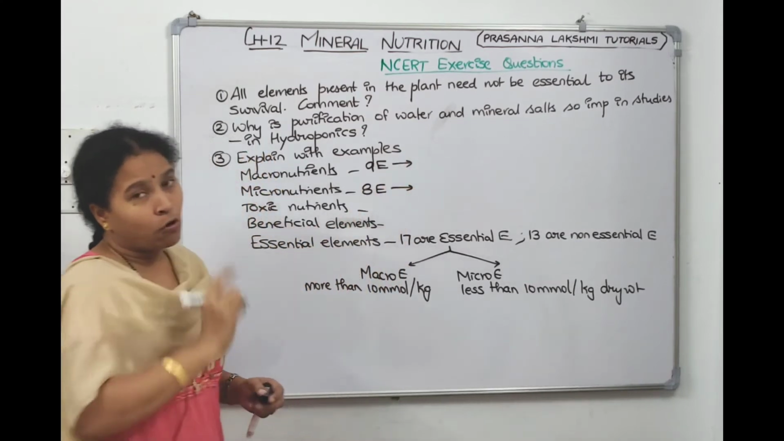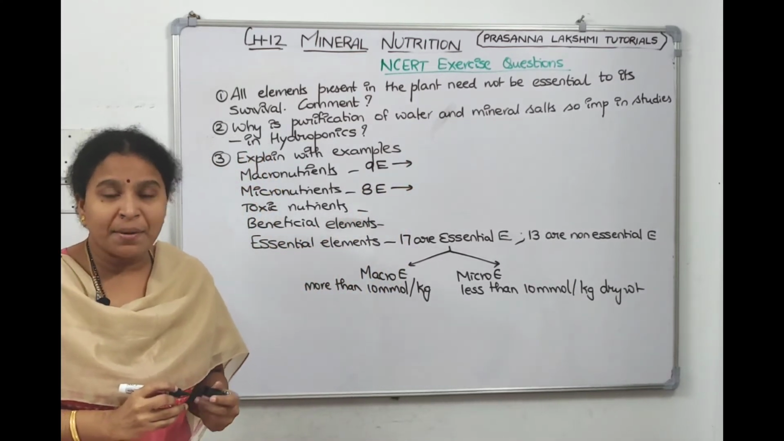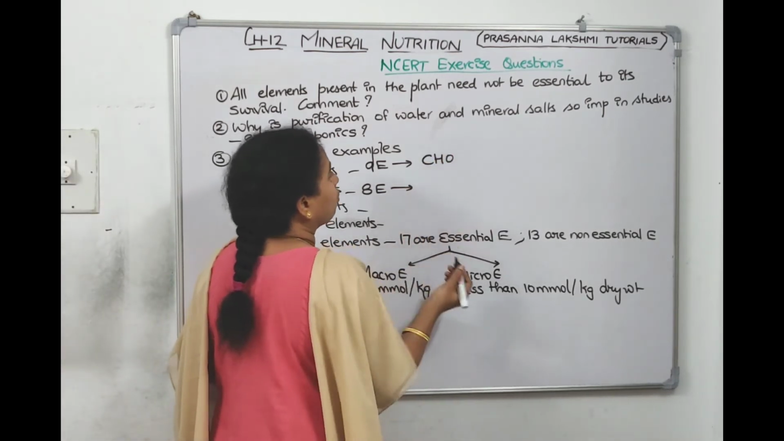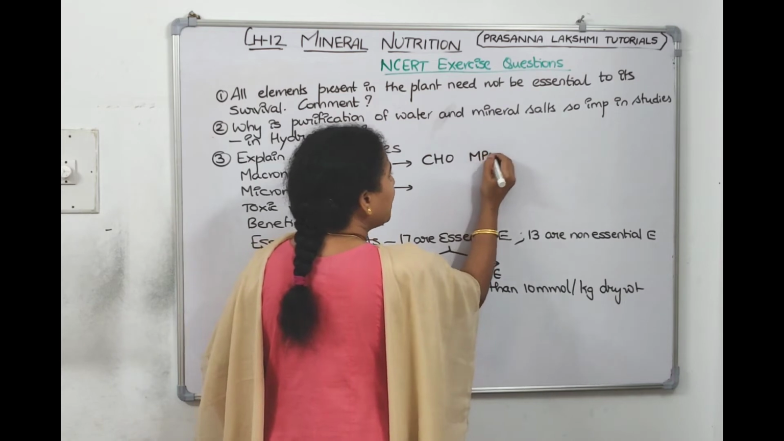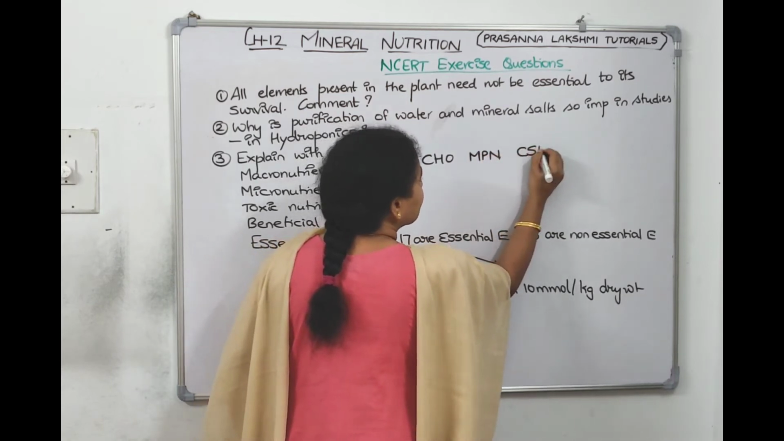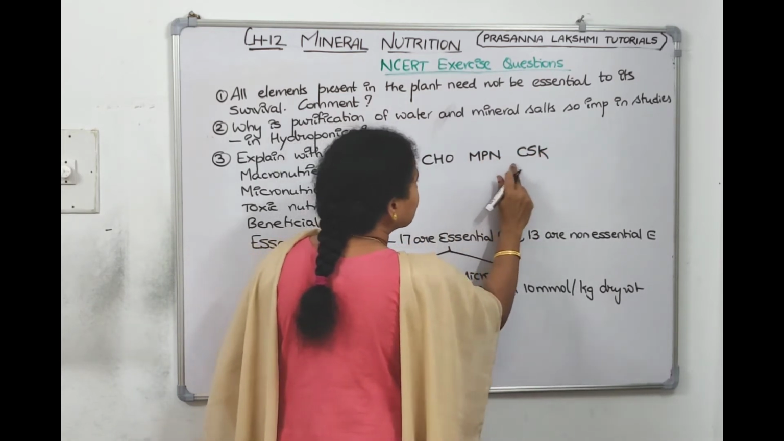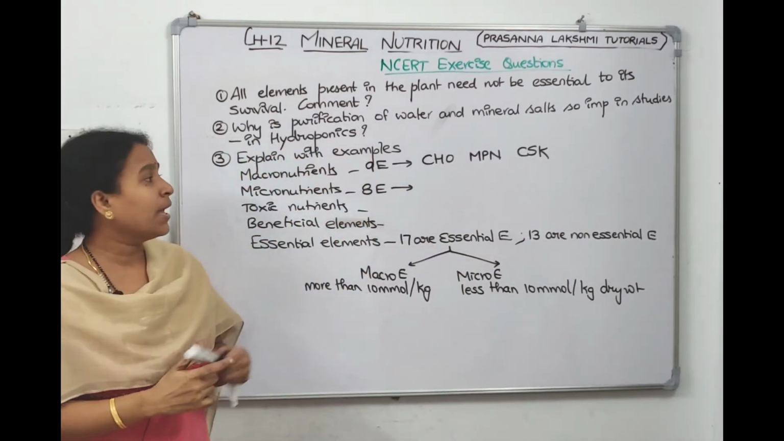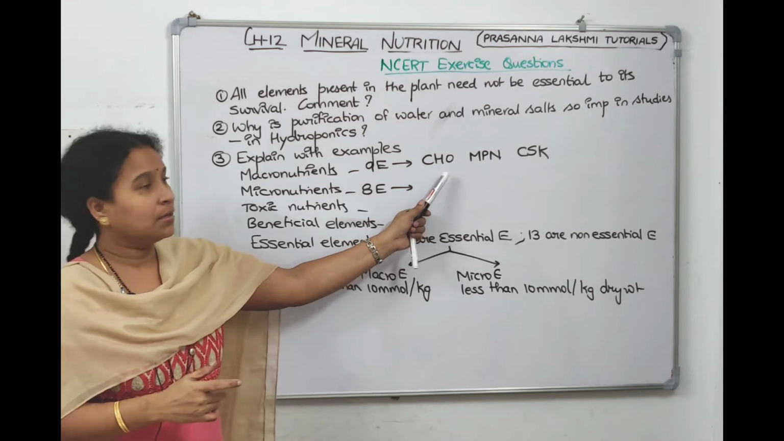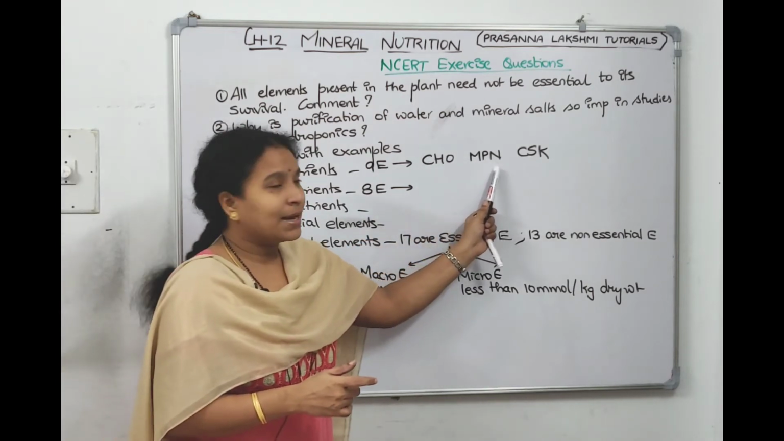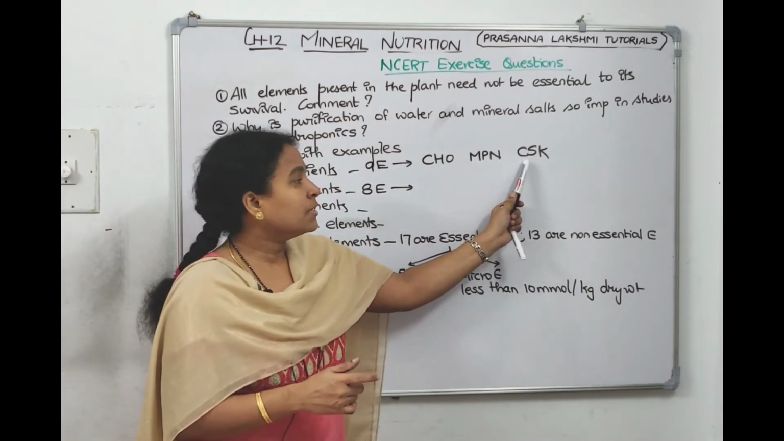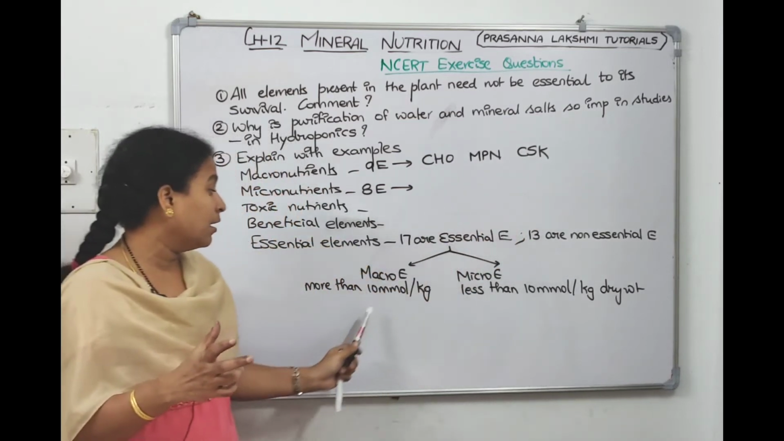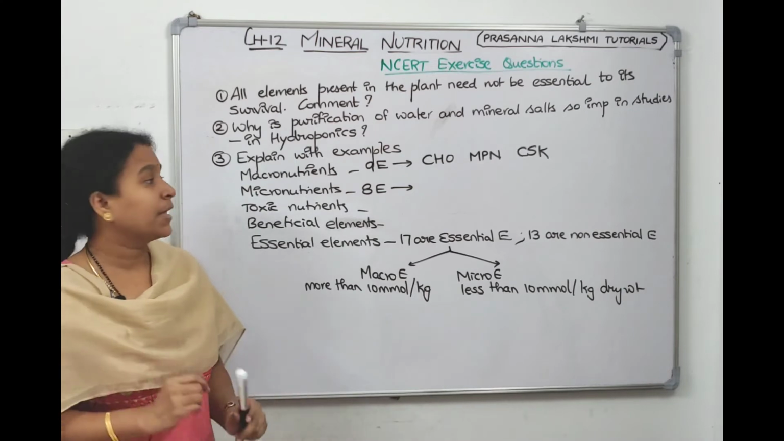I have given the codes also for you. How do we remember the 9 elements? I told you CHO, then MPN and CSK. So 1, 2, 3, 4, 5, 6, 7, 8, 9. These 9 are macronutrients: carbon, hydrogen, oxygen, magnesium, phosphorus, nitrogen, then calcium, sulfur, potassium. These 9 are macro, present in the plant at more than 10 millimoles per kg.